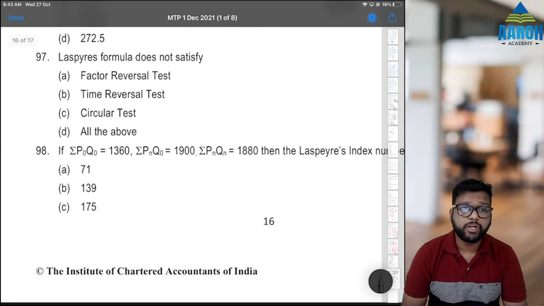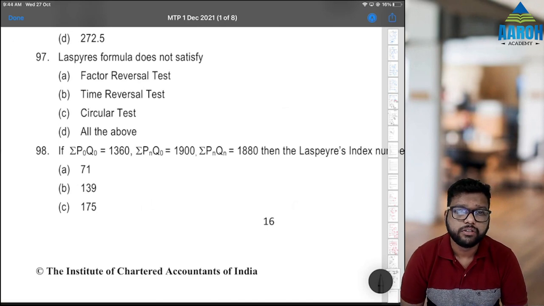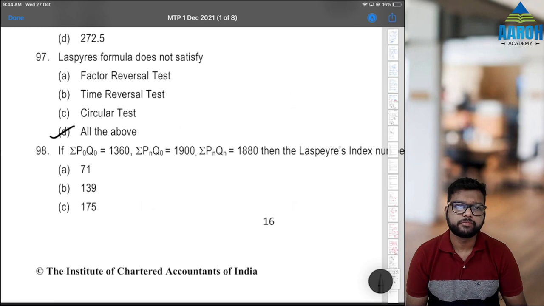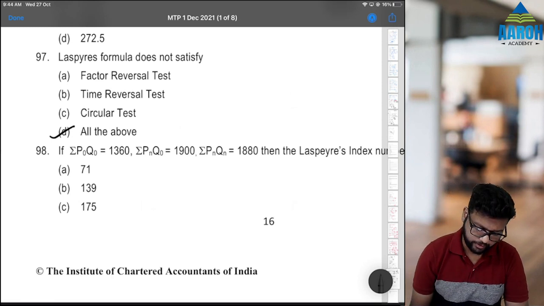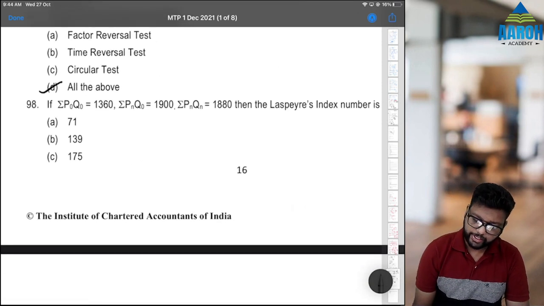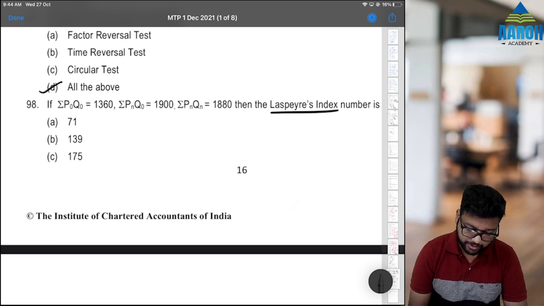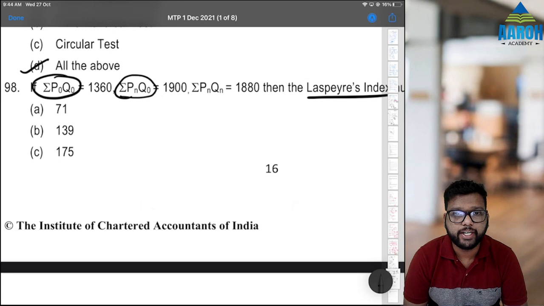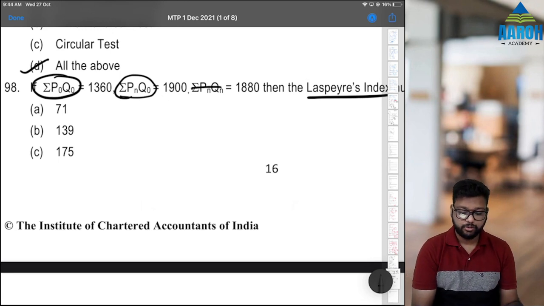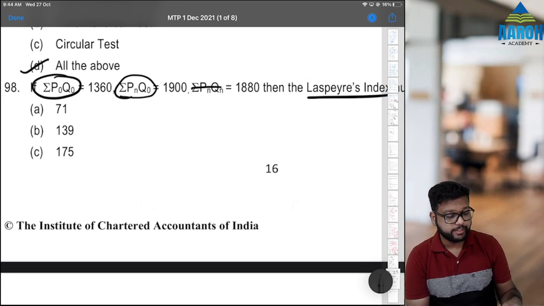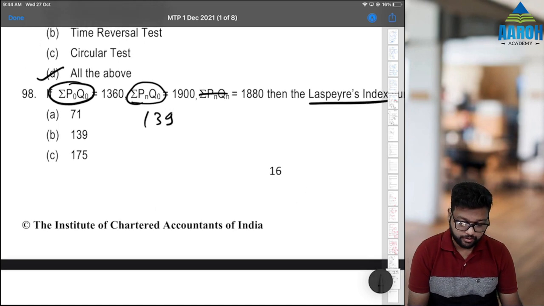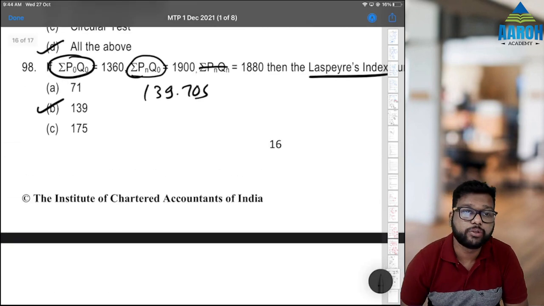Next, Laspeyres' formula does not satisfy all of the above, right? It does not satisfy any of the tests. Again, Laspeyres' they are asking. Laspeyres' is what? Pn Q0 upon P0 Q0. Q0 is the weight. This is not relevant for us. So 1900 by 1360 into 100, that gives us 139.705. So option B you can take because that is the closest answer.